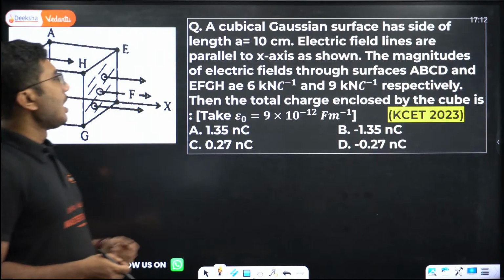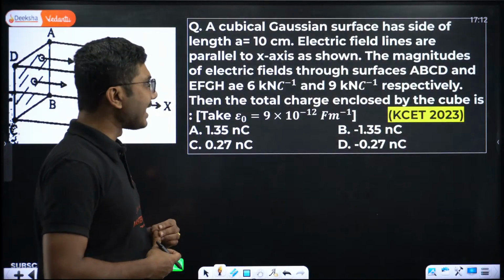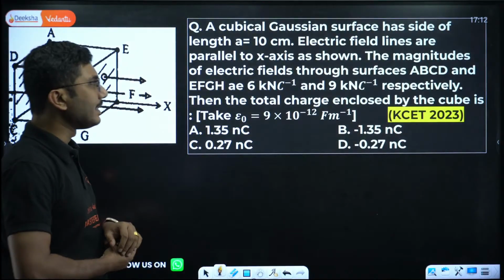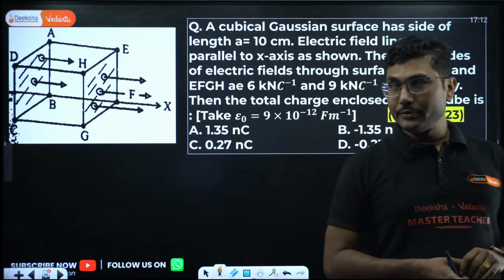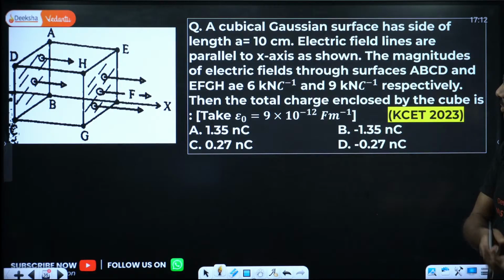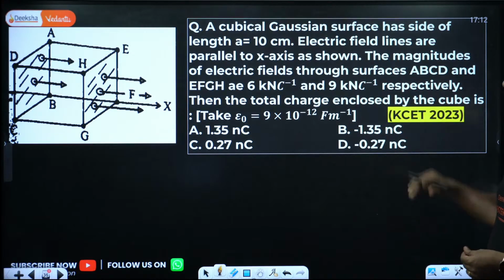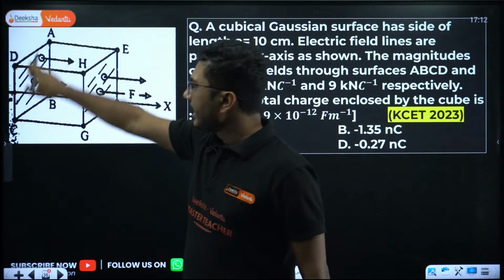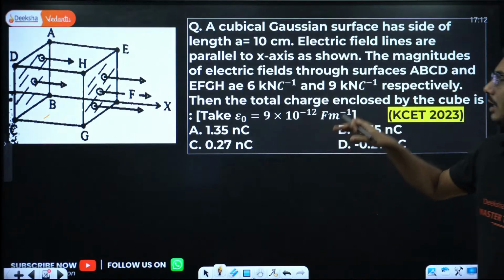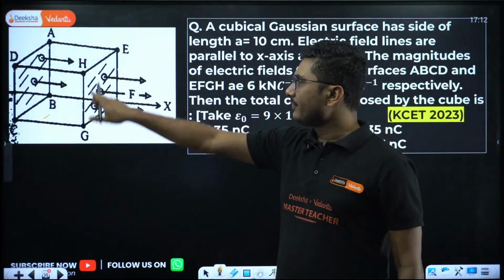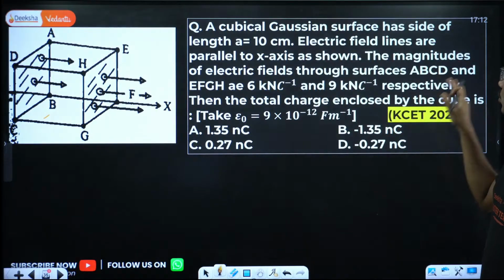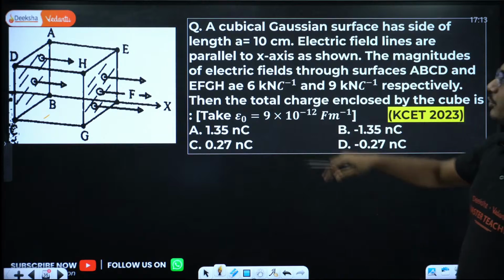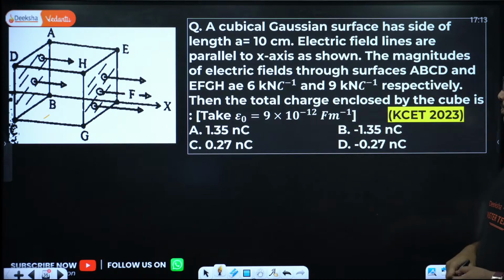Now next, a cubical Gaussian surface has a side of length a equal to 10 centimeter. This question we have solved during our class as well, and we are going to solve it once more in this lecture for those who have missed it. The electric field lines are parallel to the x-axis as shown. The magnitudes of electric field through surfaces ABCD and EFGH are 6 kilonewton per coulomb through ABCD and 9 kilonewton per coulomb through EFGH respectively.